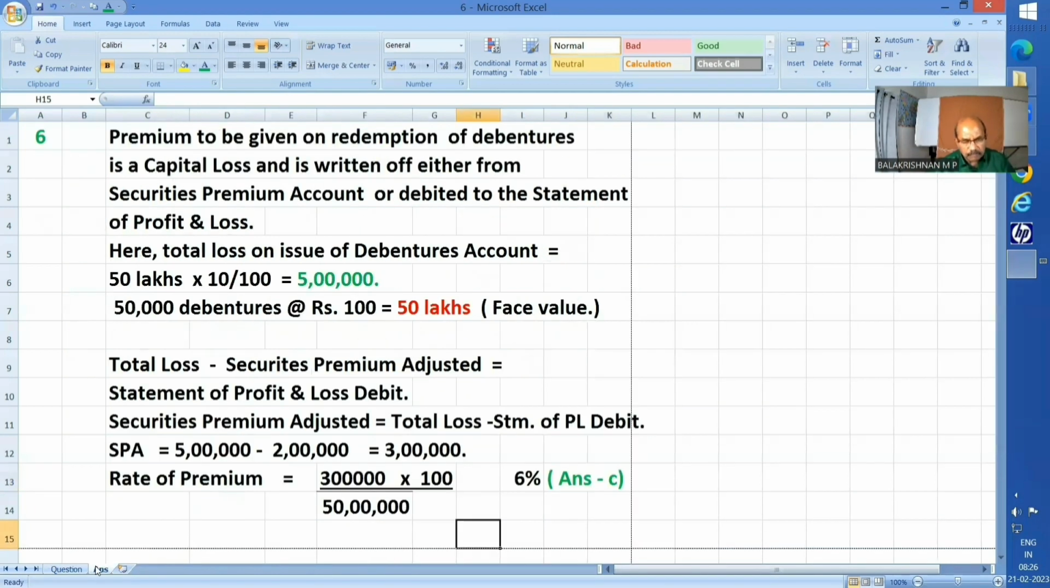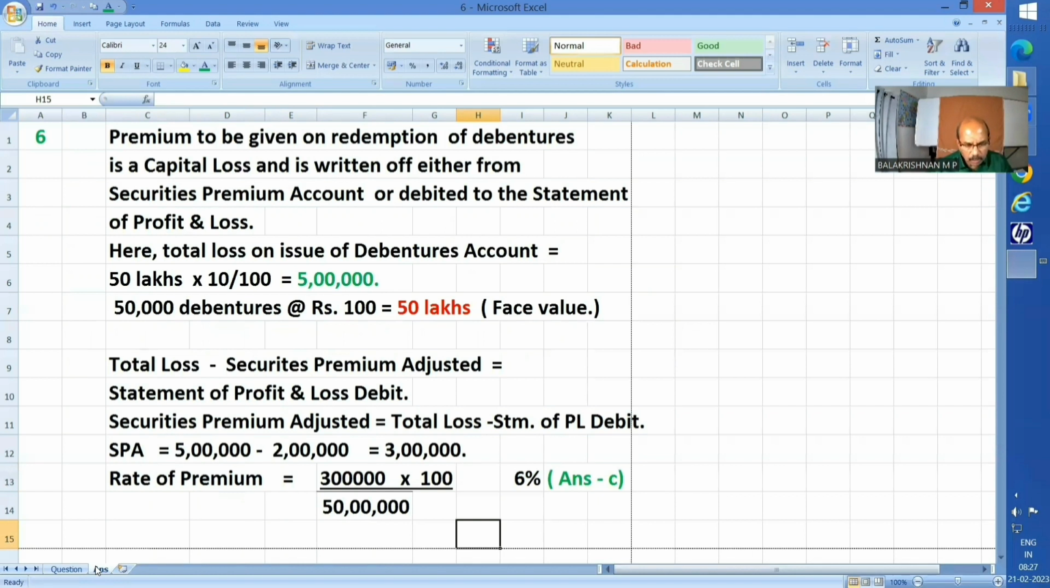So 5 lakhs and 50 lakhs, of course, you will agree with me. 50,000 debentures of ₹100 each means face value will be 50 lakhs. So 5 lakhs is the total loss. It's not basically issued at a discount. So total loss on issue of debentures is the redemption loss, that is 5 lakhs.